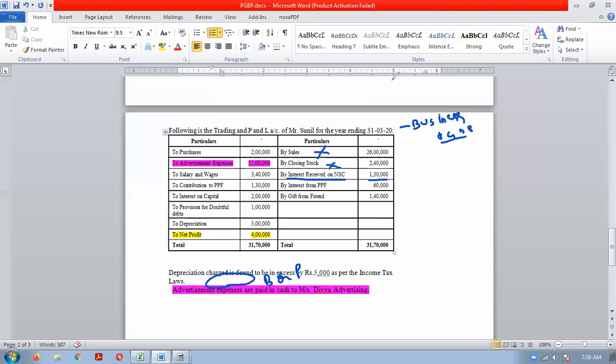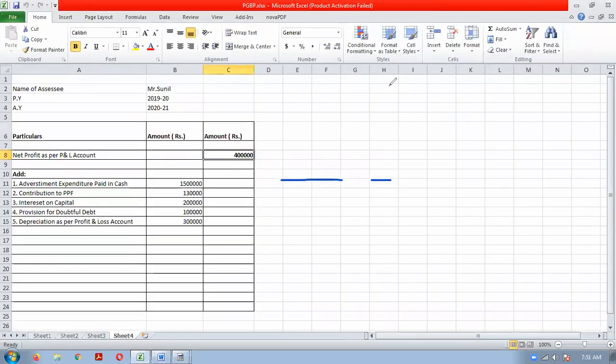You have to remember that. Interest received on NSC is exempt from tax. If any income is exempt, there is no need of paying tax on that, so we will have to reduce it.